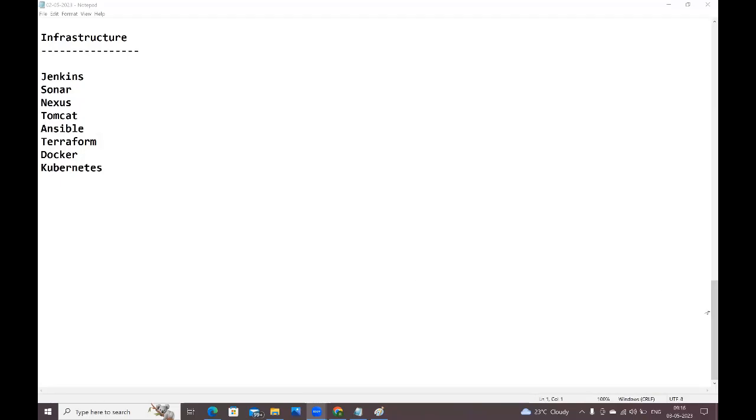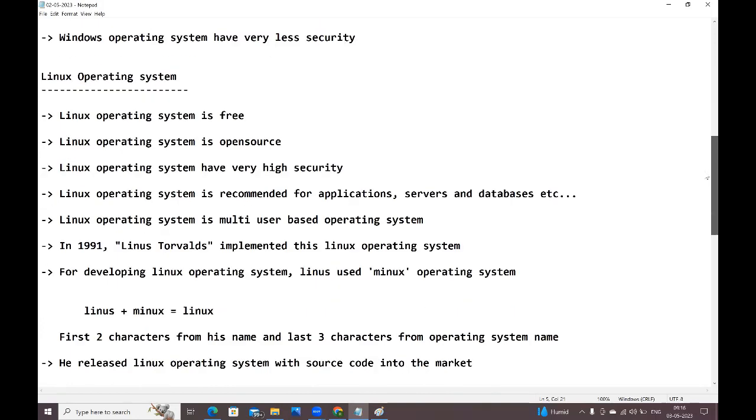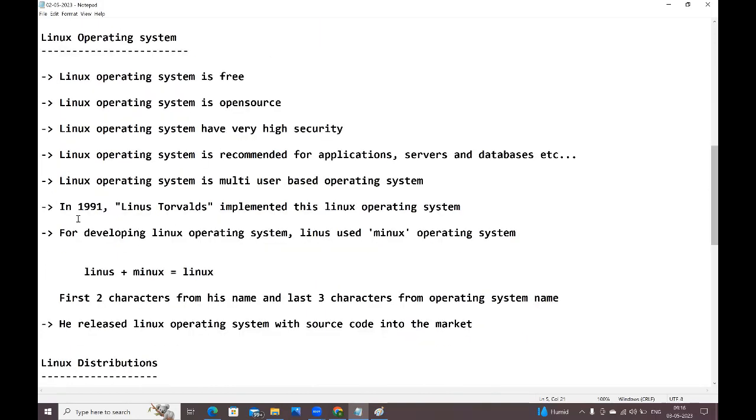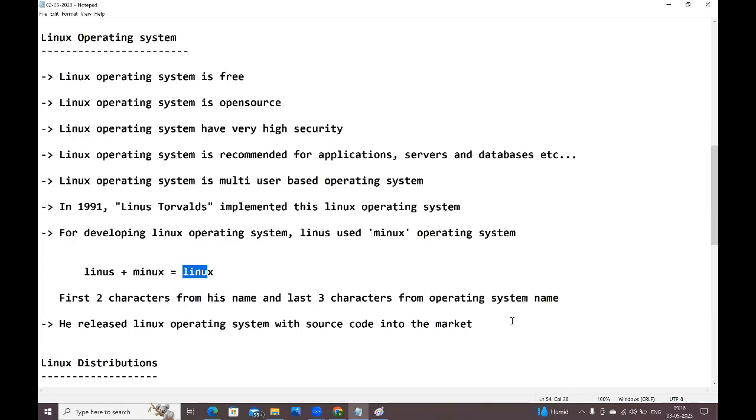About Linux. Yesterday we started our discussion about Linux. In the last session we discussed what an operating system is, what the Windows operating system is, and what the Linux operating system is. We also discussed when Linux was introduced, who developed it, and how the name Linux came about.